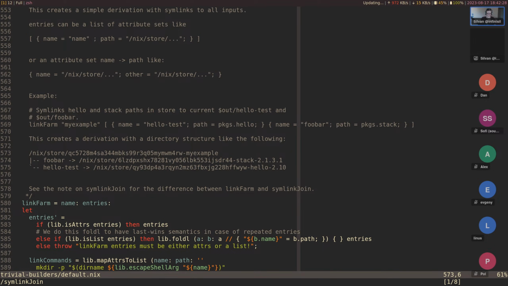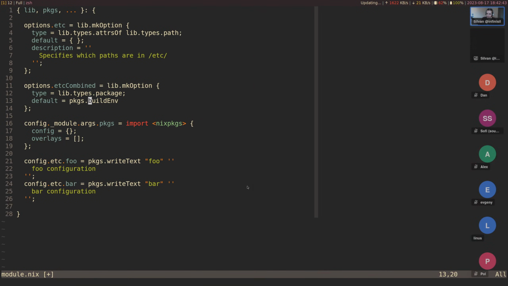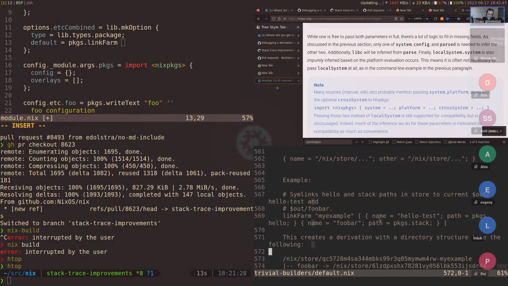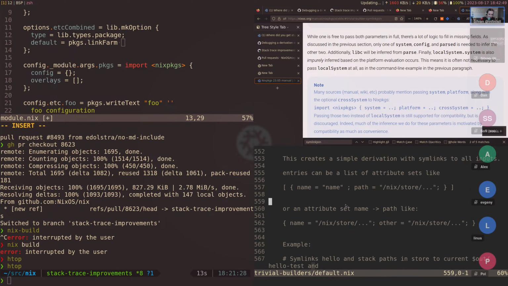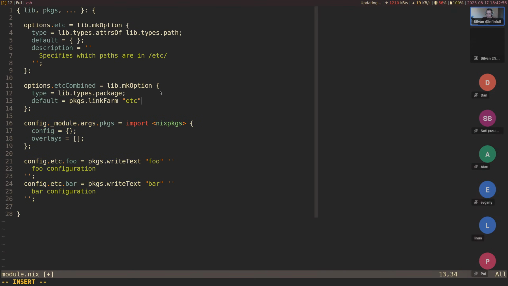So link farm, we can see the docs here. You can provide a name and a path, and it creates a kind of directory where each of these names gets linked to the respective path you passed. So I want to make use of this here. So this is a link farm. How to use this? It's just a name. Okay, name etc, and then we have all of the values.